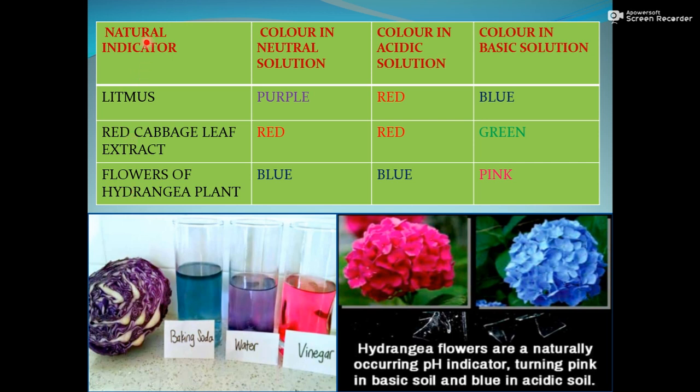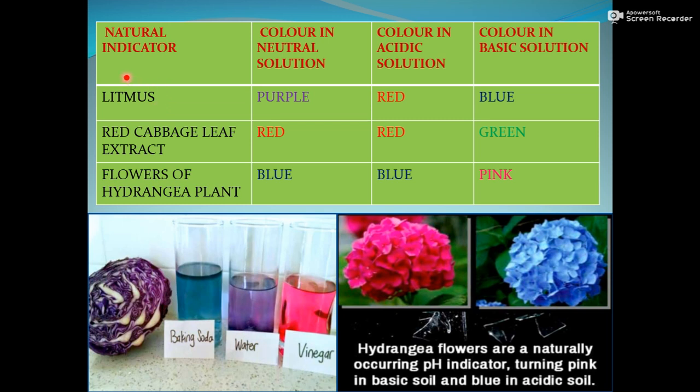Now you can see here we have some natural indicators which show different colors. The first one is litmus. Before starting, I want to tell you that litmus is obtained from lichen. You remember in ninth class you discussed lichen in the natural resources chapter as well as in the diversity chapter, in which algae and fungi live together in a symbiotic relationship.